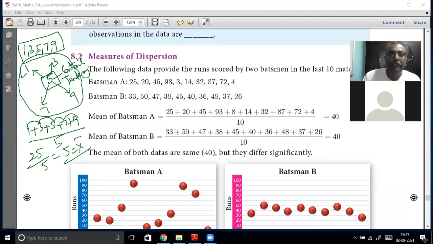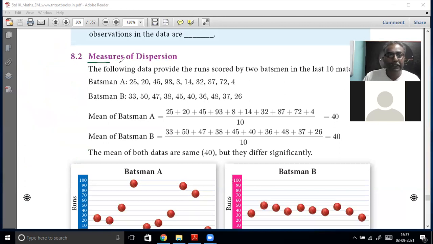That is the idea. Now you have to talk about measures of dispersion. This is the opposite of measures of central value. Now look at the following data: 25, 20, 45, 93, 8, 14, 32, 87, 72, 4. How much did this fellow score at lowest? He scored 4. Highest he scored 93. Then he scored 87, 72, very high scores. But he's also scoring very low scores, 8, 4, 14.